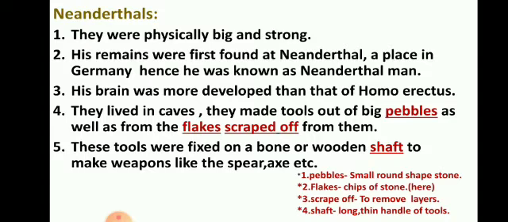They made tools out of big pebbles. Pebbles means round shaped stones. And also they were making tools out of flakes scraped off from them. That means when they were using the pebbles to make tools, they were giving them a specific shape. They were scraping it. Scrape means to remove the layer, that means chilna. So whatever remains were there, whatever things were scraped off, removed, those are called the flakes, the chips of the stones. So it was also used.